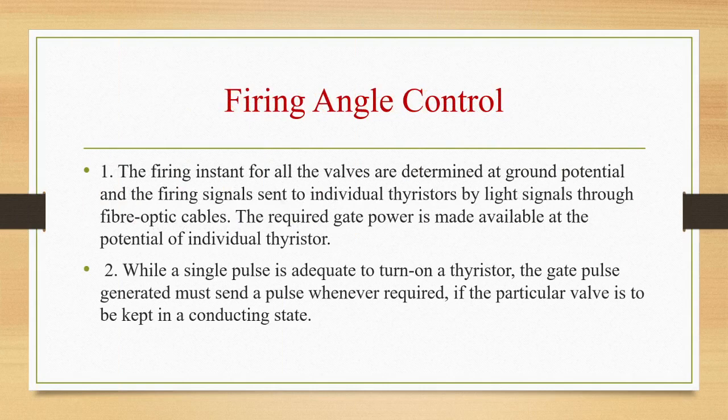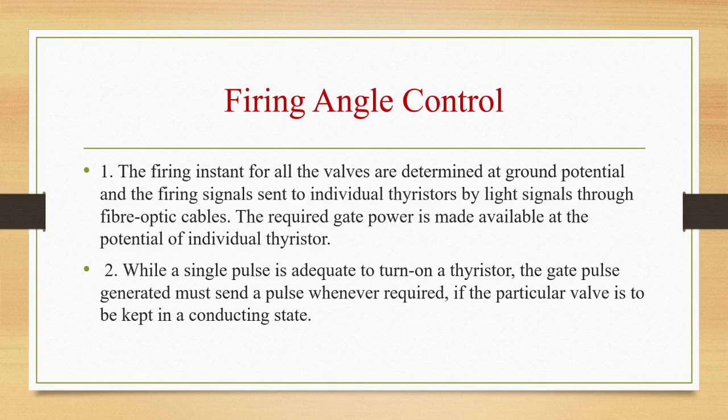When we see firing angle control, operation of the CC and CEA controllers is closely linked with the method of generation of gate pulses for the valves in a converter. There are two basic requirements for the firing pulse generation of HVDC valves. First, the firing instants for all the valves are determined at ground potential and the firing signals are sent to individual thyristors by light signals through fiber optic cables. Second, while a single pulse is adequate to turn on a thyristor, the gate pulse generator must send a pulse whenever required if the particular valve is to be kept in a conducting state.